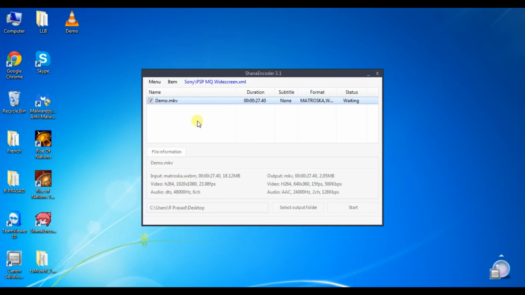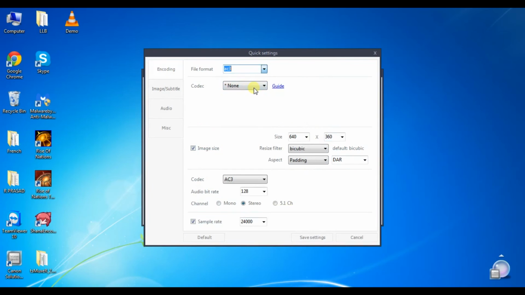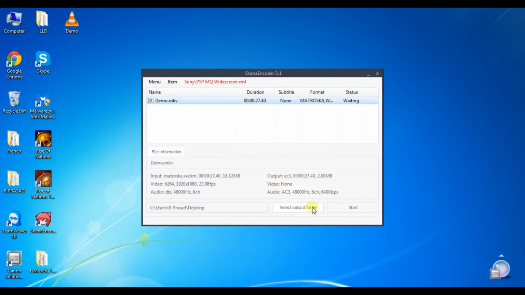For that, click on the topmost right corner button, go to quick setting, select AC3 file, uncheck image size because we want audio only, not video. Select bitrate to 640, channel to 5.1, and sample rate should be equal to this 48,000 Hz. So I will select 48,000 Hz, save the setting and start the conversion.